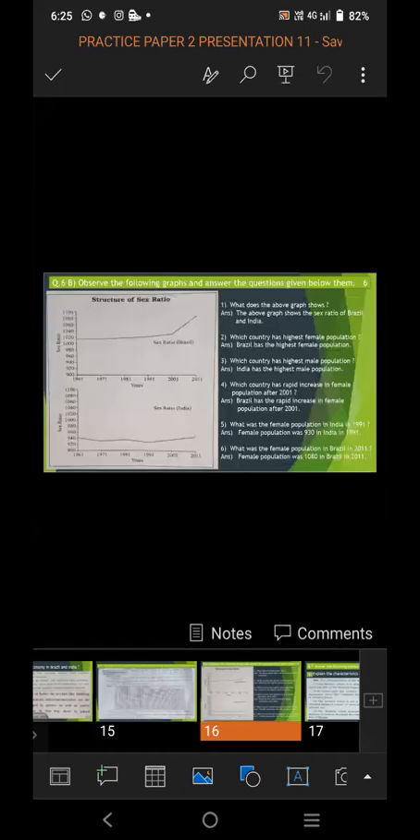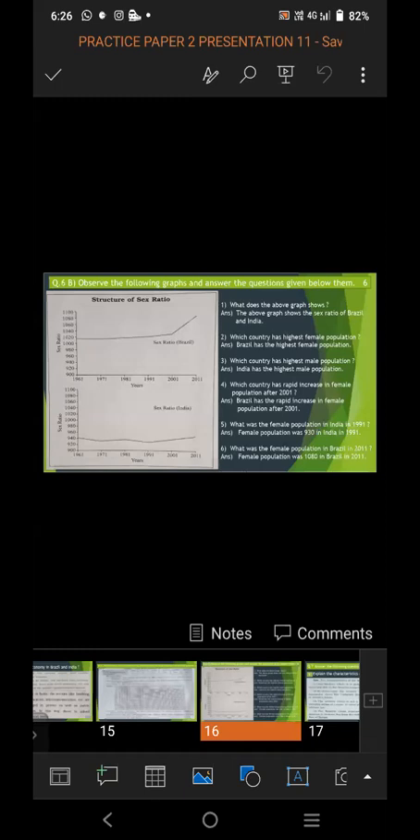Question number 6B. If you don't want to attempt question number 6A, you can go with question number 6B. In this, a graph is given and 6 questions are given, and all the 6 questions you have to compulsorily attempt. It is of 6 marks. Observe the following graph and answer the questions given below. So question number 6B is of total 6 marks. One answer is of 1 mark.